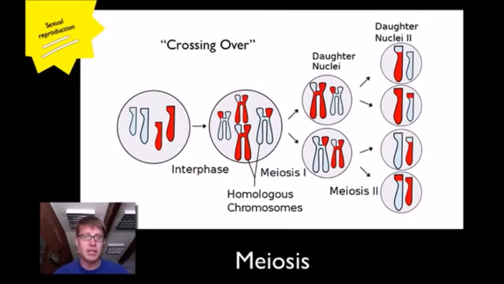Now, in this case, to show you meiosis, I had to increase the number of chromosomes. In this case, 4 chromosomes, 2n equals 4. In other words, we have 2 chromosomes from mom, 2 chromosomes from dad.